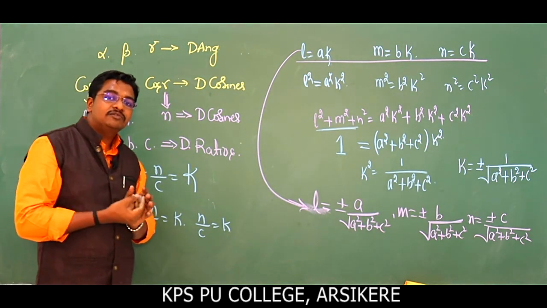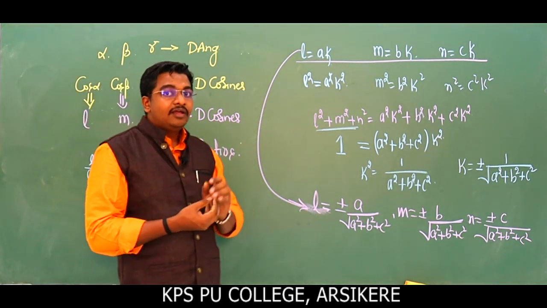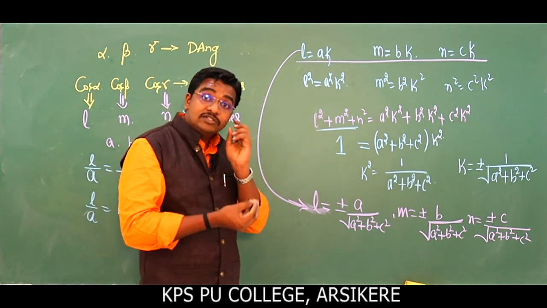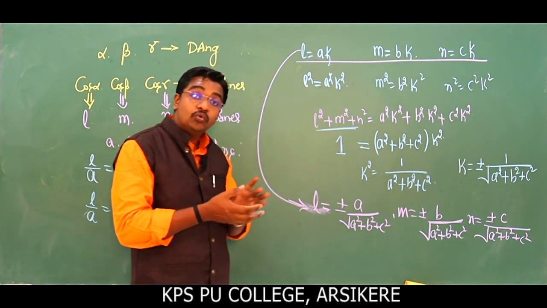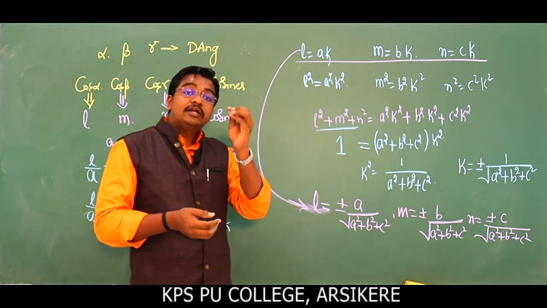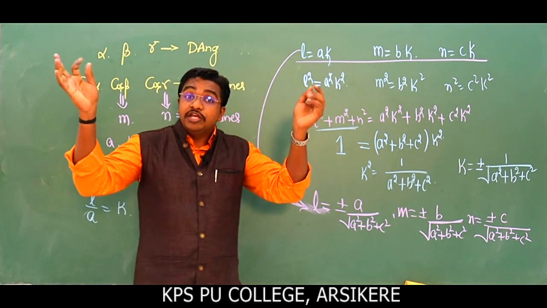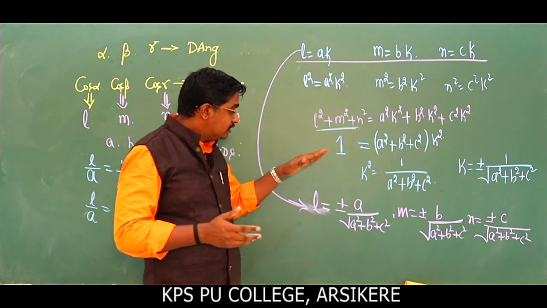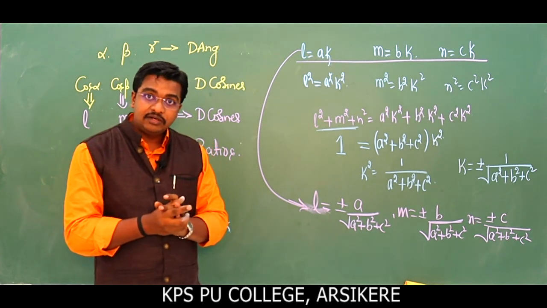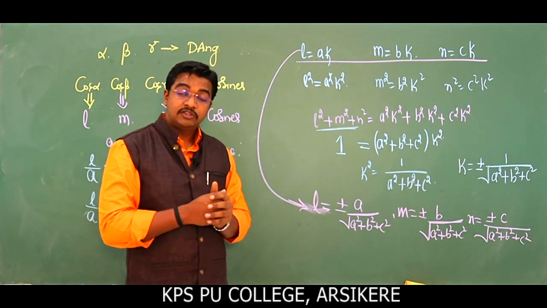In our next class we are going to discuss the relationship between direction cosines, how we obtain the value of L square plus M square plus N square is equal to 1, the direction cosines of the line joining 2 points, and properties of lines using direction ratios. We will discuss this in the next class. Thank you all.